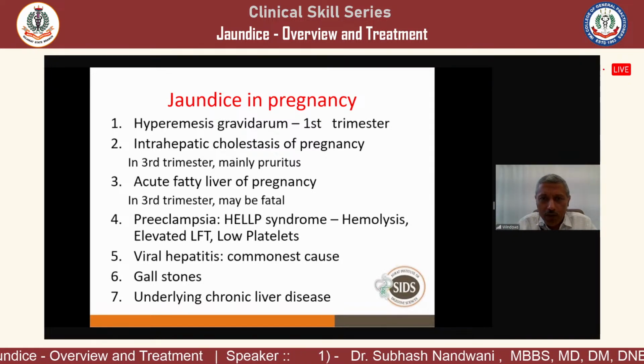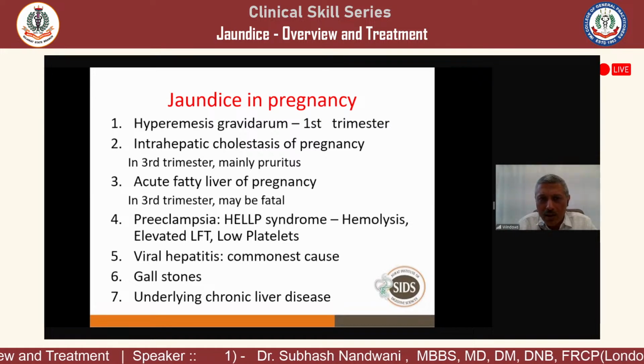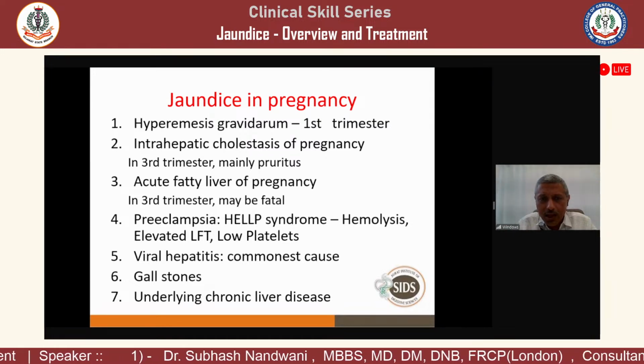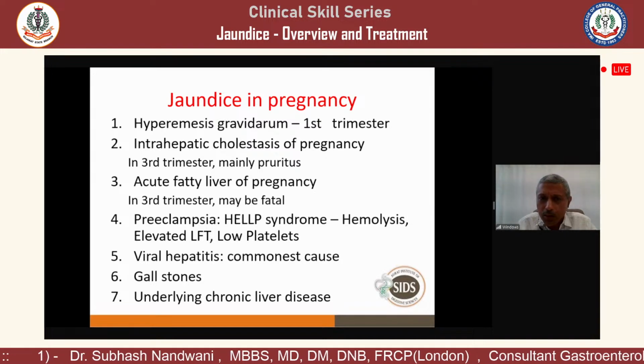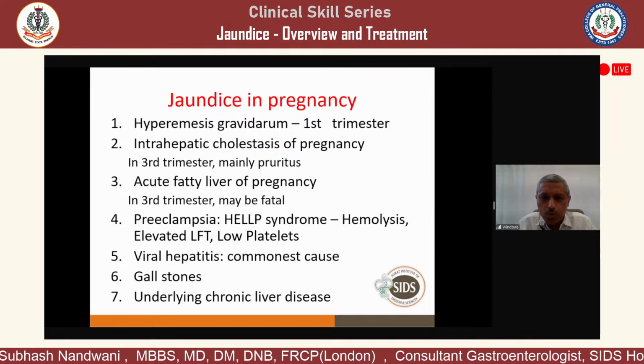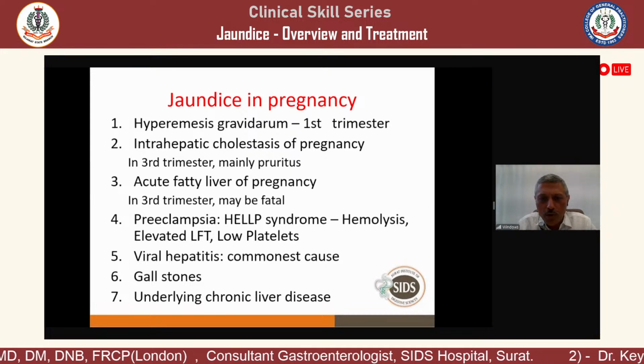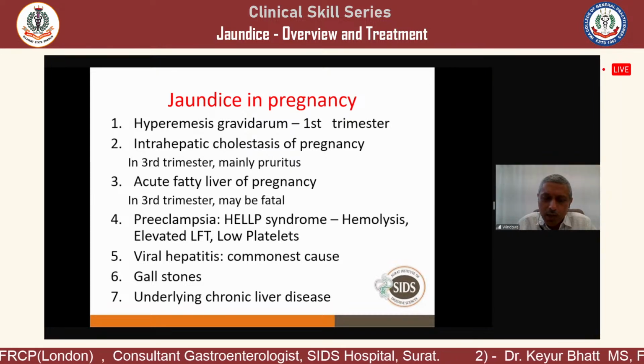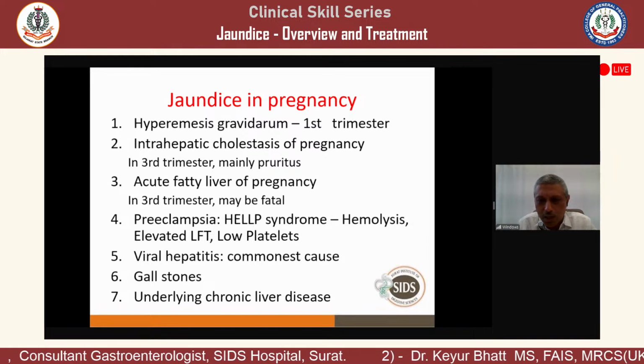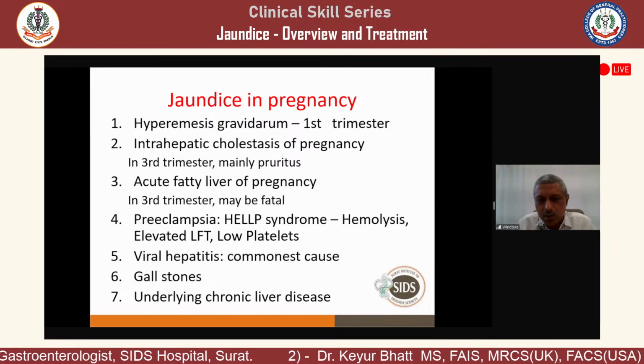There will be acute fatty liver of pregnancy, which has a very rapid course. Preeclampsia, which is hypertension and proteinuria. The HELLP syndrome: H for hemolysis, EL for elevated liver enzymes, and LP for low platelets. And then viral hepatitis. Viral hepatitis A, B, C, D, E can be, and any virus can be a culprit.